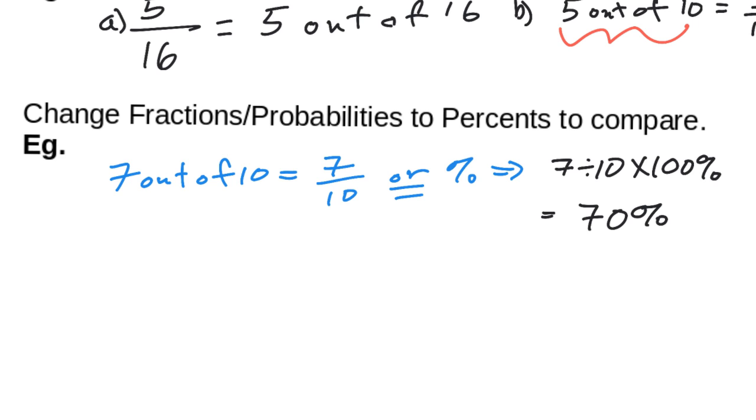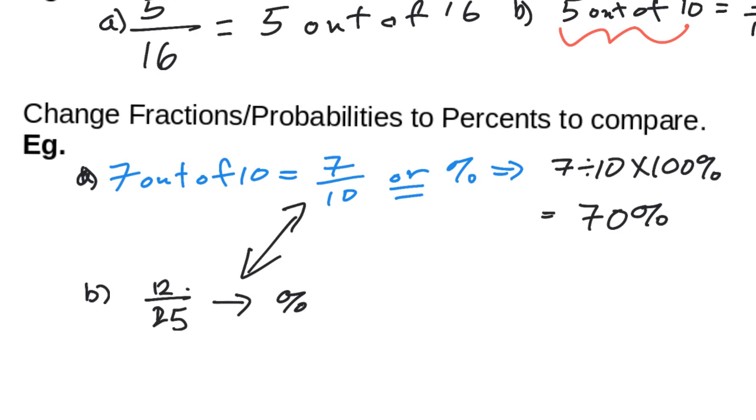So if I said for A, in this example, I had 7 out of 10, and B is, say, 12 out of 25, I could sit here and go, okay, I don't know if this fraction or this fraction is bigger, right? But what I could do is turn this into a percentage.